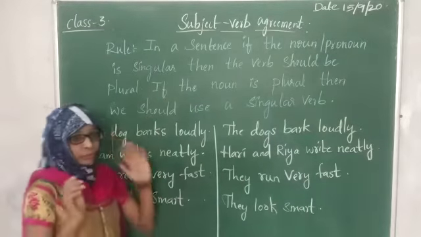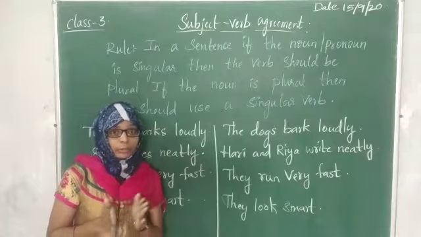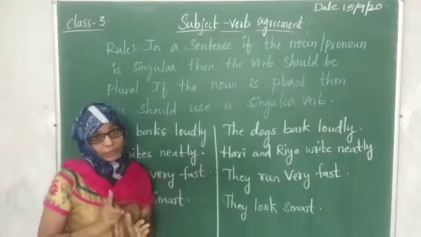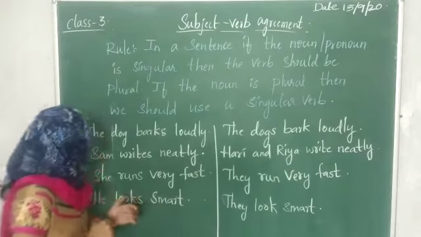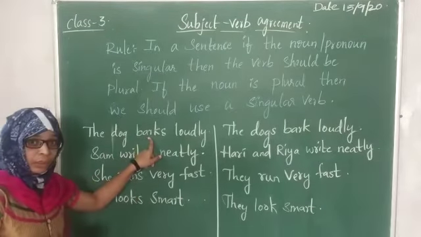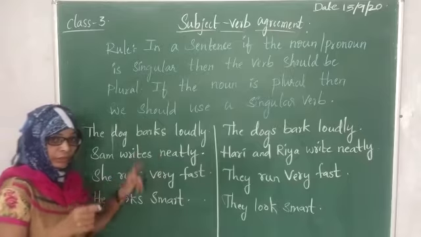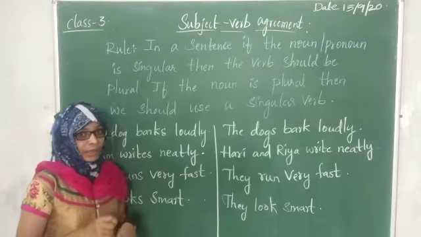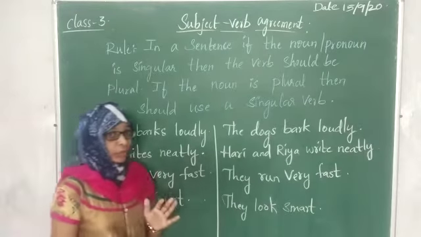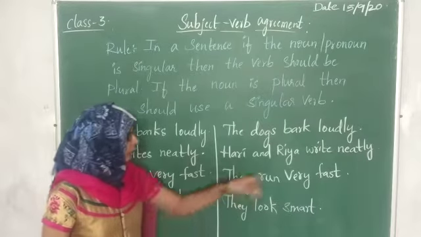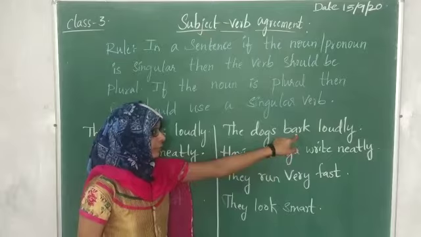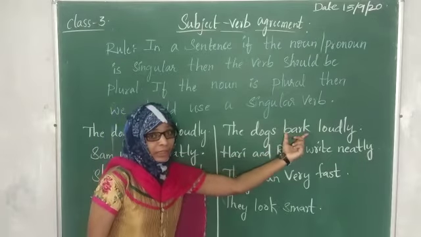If the noun or the pronoun in the sentence is singular, that is, if we are talking about one person, then our verb should be plural. After the verb you should write s. And if our noun or pronoun is plural, that is, if we are talking about more than one person, then we should write the verb simply, without s.